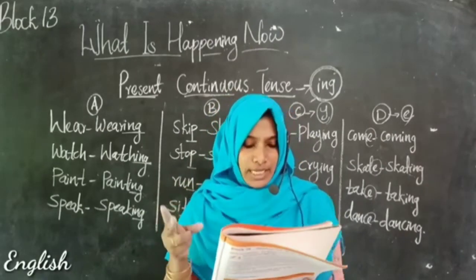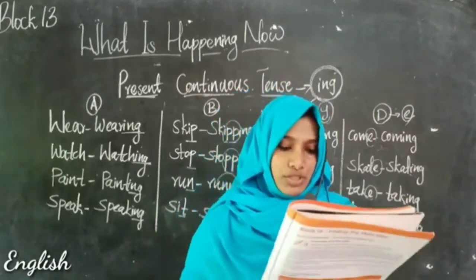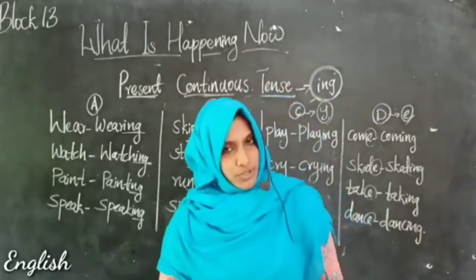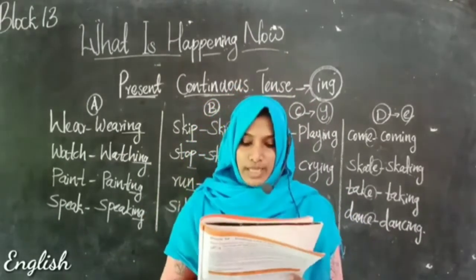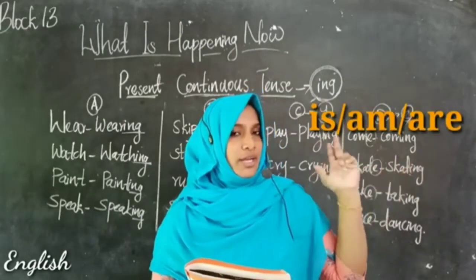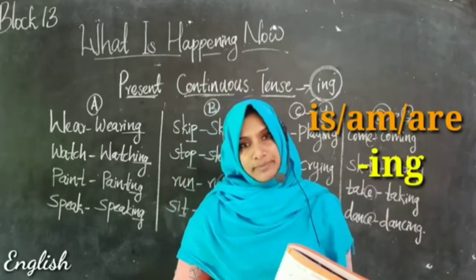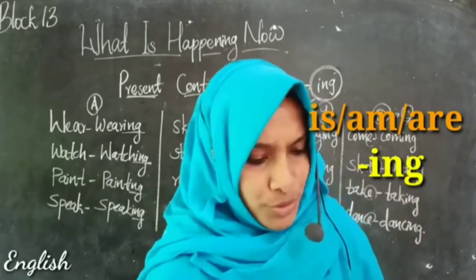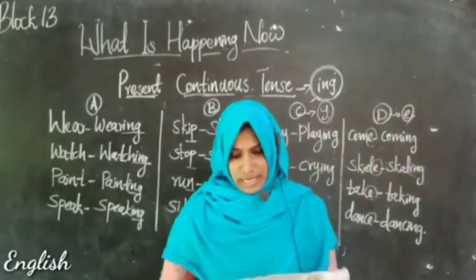And 3, write what any of the 3 people are doing in the pictures. So with the help of these pictures, you can make 3 sentences using is, am, are, and the ing form. Right. Yes. Then let's move on to our practice questions from page number 29.